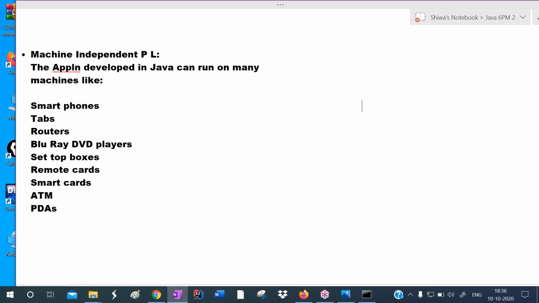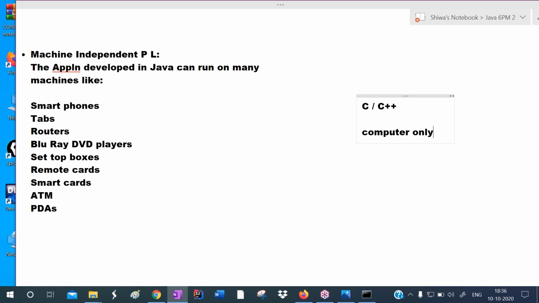Whereas the applications developed in C and C++ we can run on computers only. We cannot run them on many devices. That's why we call C and C++ machine dependent programming languages, whereas Java is machine independent.